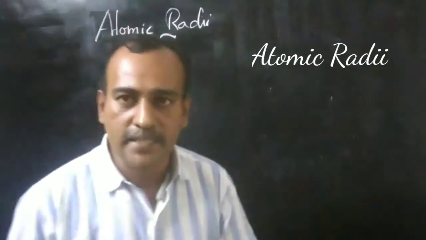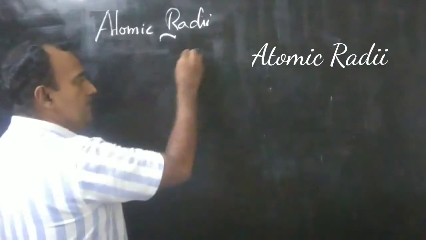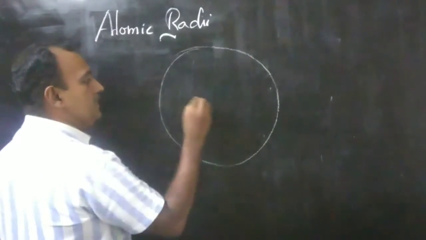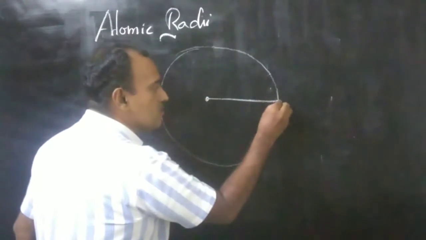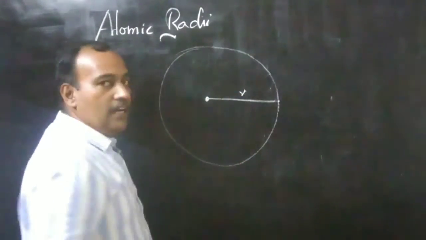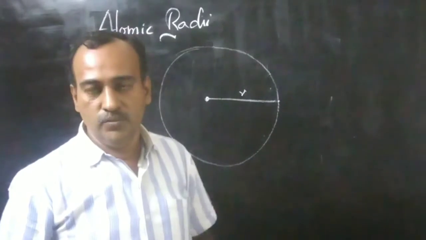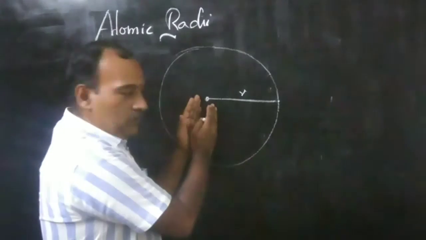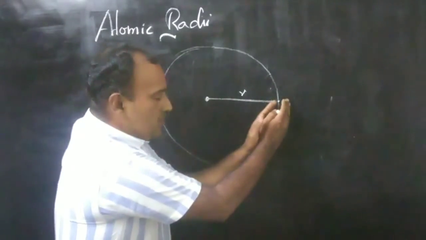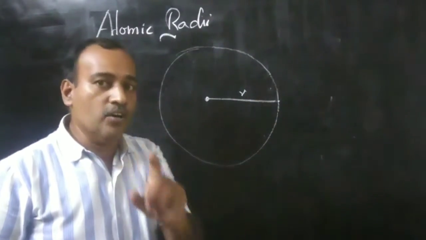So what is atomic radii? Atomic radii is the distance between the nucleus and the outermost electronic level of an atom.